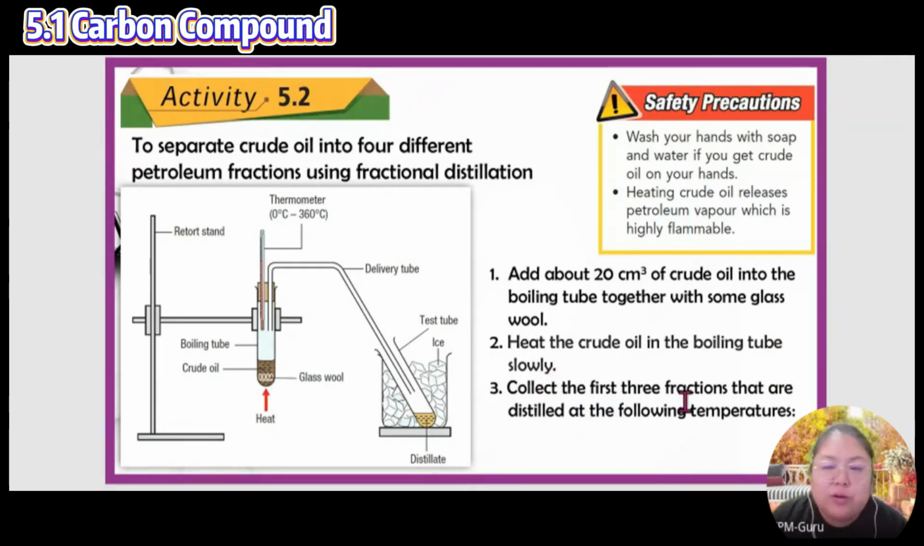So heat the crude oil in the boiling tube slowly. Collect the first 3 fractions. So you can see the fractions that are distilled at the following temperatures. All of these will come out later. They get 3 fractions, which means they never mix together. They are separated into 3 layers.